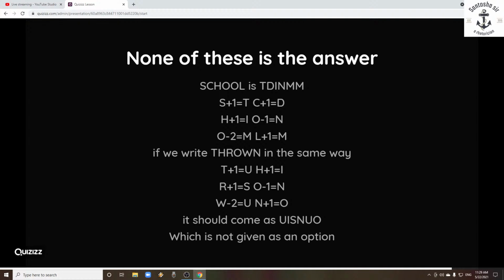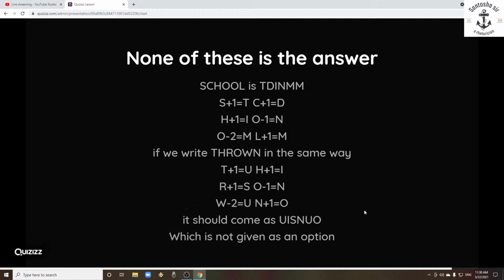It's very confusing. If we take the same series +1 +1 +1 -1 -2 +1, you don't get the answer UISNUO. It's not given in any of the 4 options. That's why none of these is the right answer.